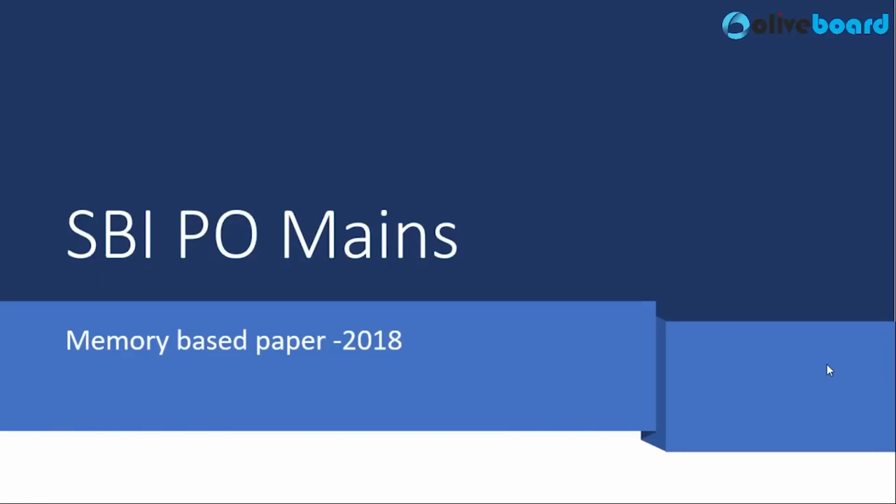In this video, we are going to discuss the SBI PO Mains 2018 paper and we are going to focus on the English section of the examination. Now that the preliminary examination has been conducted, we must focus on the previous year papers to know the level and pattern of the examination. So, let us discuss this examination. Let us discuss the paper in order to know its level and question types.